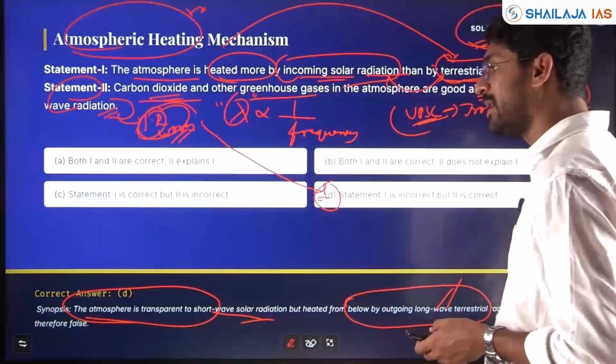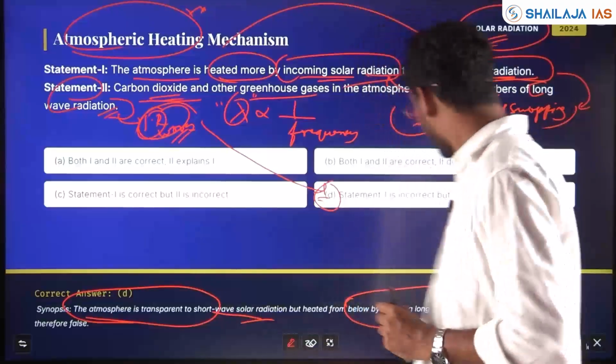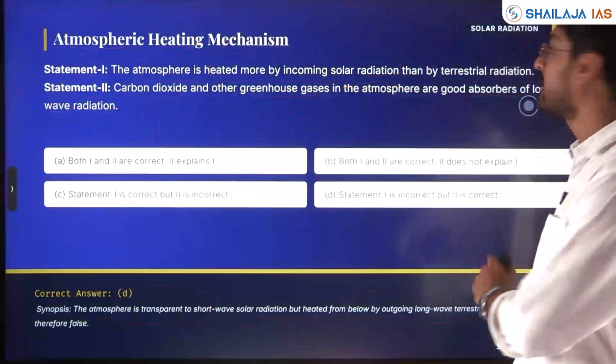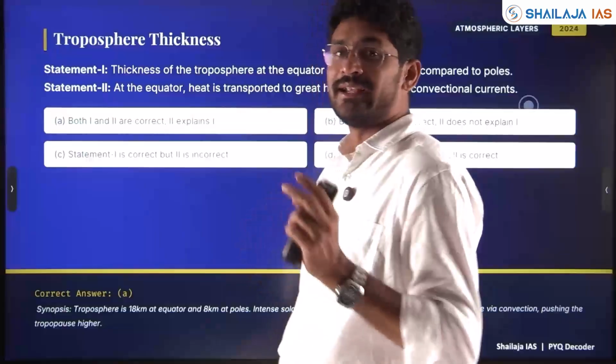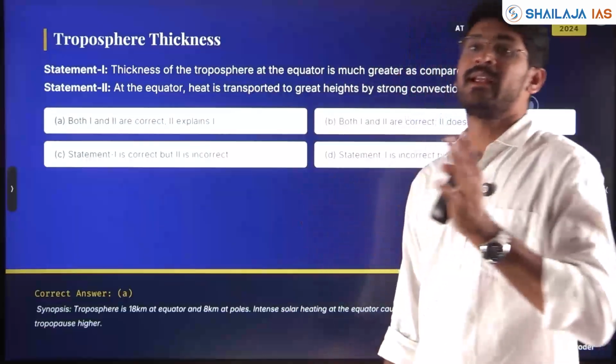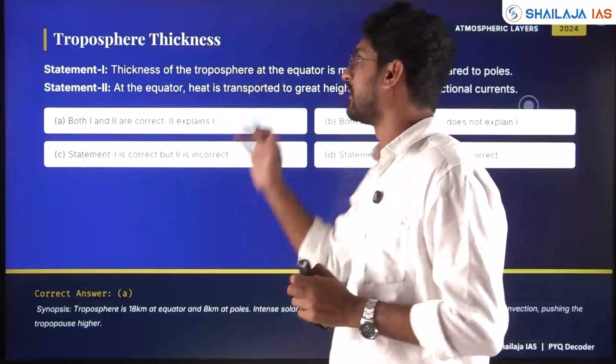So statement 1 is false and statement 2 is correct. Understood? I hope this has been clear. Again, go through these concepts properly, understand each concept and each term properly. Questions are coming every year on that topic.